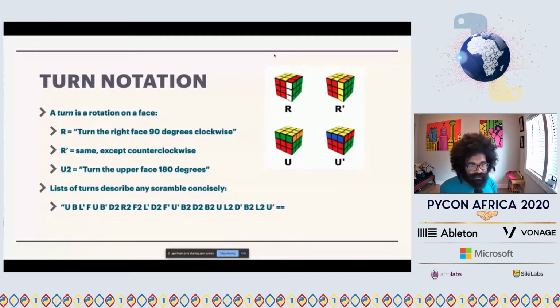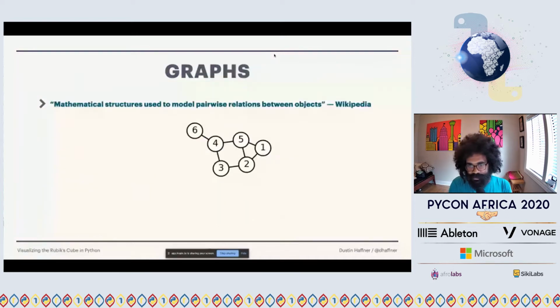And with that notion, we'll touch on graphs briefly. So we might all come to this with a different understanding of graphs, but just to get us all aligned, I'll give a quick example of a graph here, just a series of circles and lines, basically. The fancy Wikipedia definition says: mathematical structures used to model pairwise relations between objects.